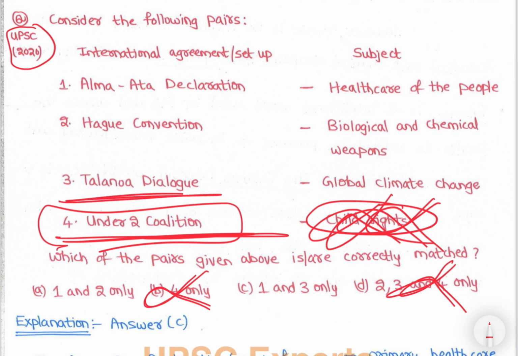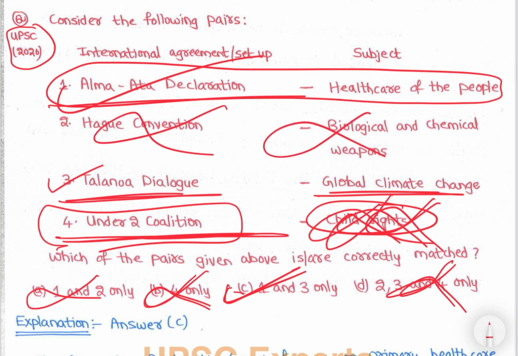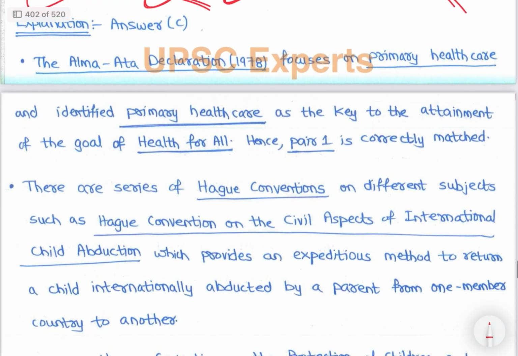Then the Talanoa Dialogue is about global climate change. Right. We have already discussed it, and will discuss it again now. So 3 is correct. So C. And the Alma Ata Declaration is about healthcare. So the Hague Convention pair is incorrect. Right. So now let's study.